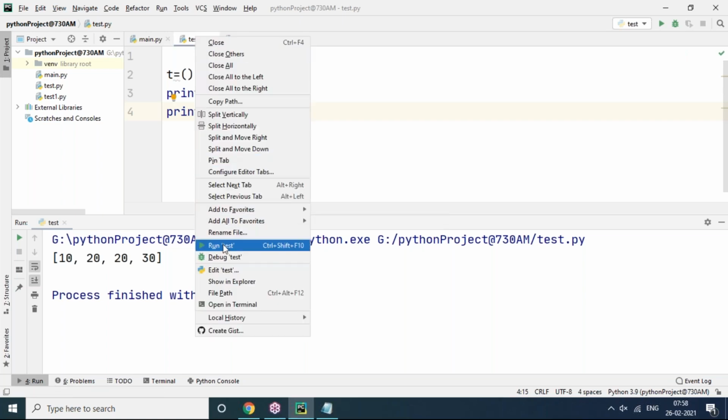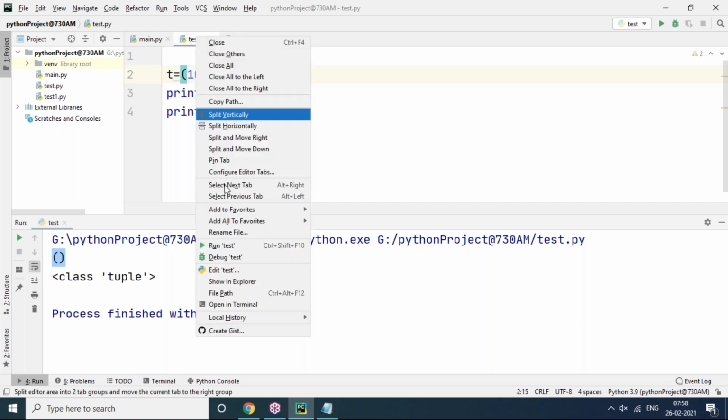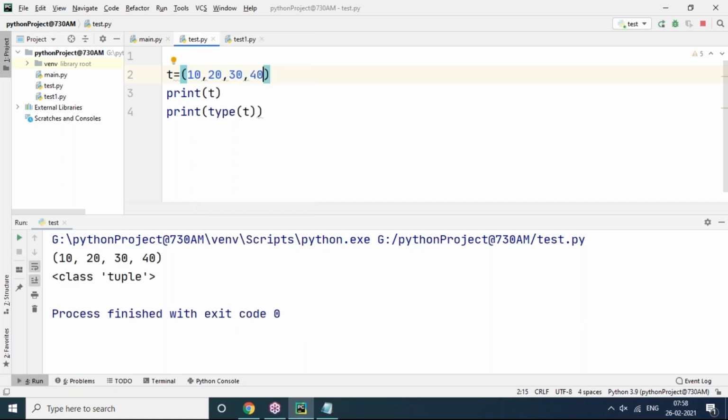In test.py, then run the test. We got a class, tuple. This is the tuple type only. I'm giving elements 10, 20, 30, 40 here. Is it an ordered collection of elements or not, you can observe. Yes, it's an ordered collection of elements, in the same order.